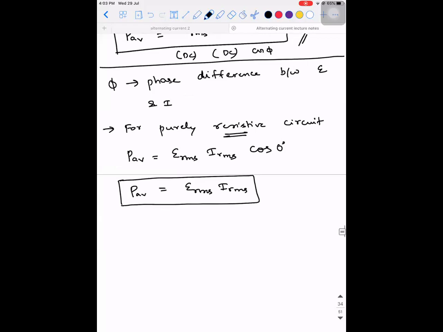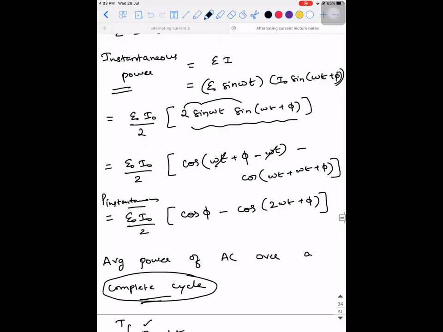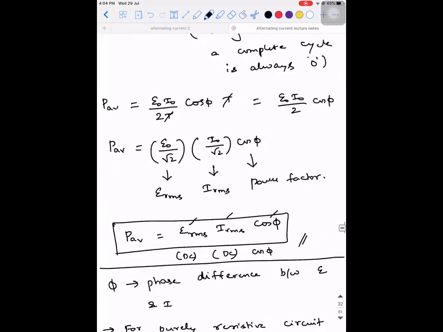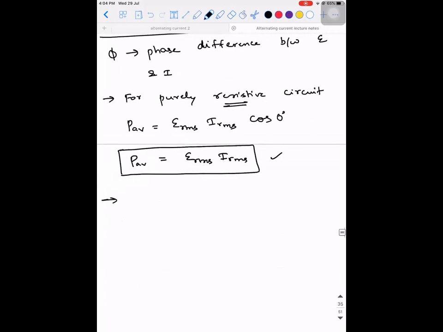Is it clear? We know the formula already, right? In the case of DC, I started with that concept only. In the case of DC, you will just multiply the voltage and the current, right? Here, what is the equivalent voltage that we have? ERMS into IRMS. It is the same formula. Only thing is, you're taking the values from the AC, that's it.